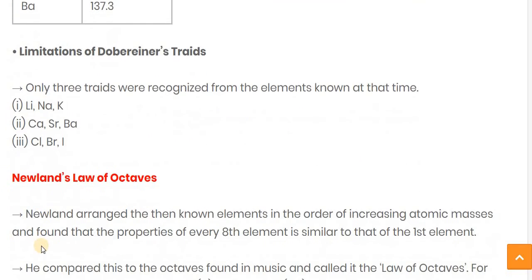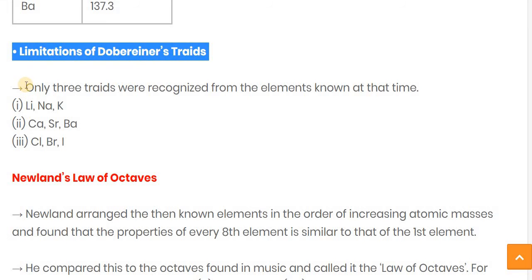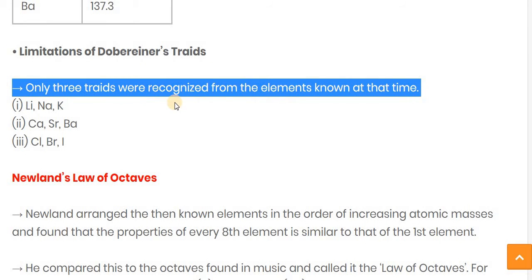Now let's see what the limitation of Dobereiner's law is, why it is not acceptable for all the elements. The limitation is that only three triads were recognized from the elements known at that time.